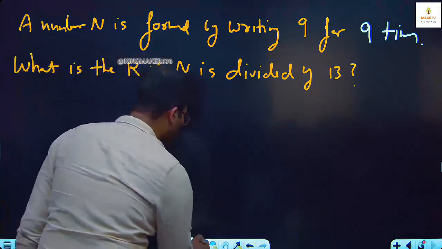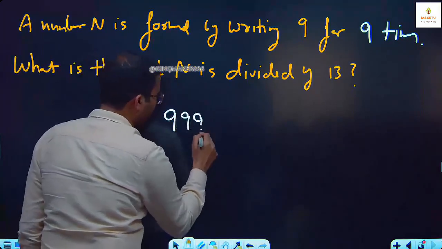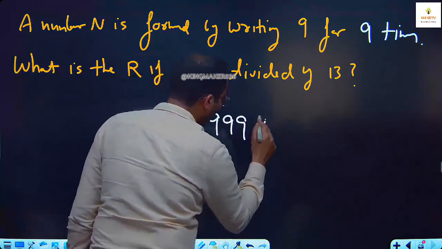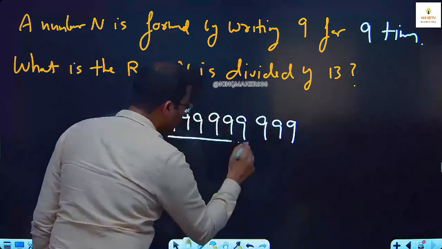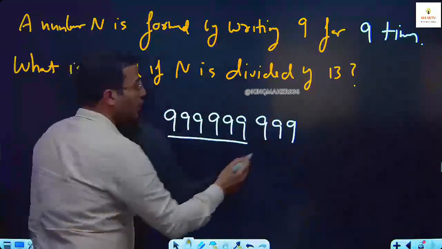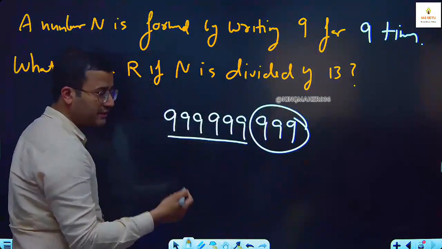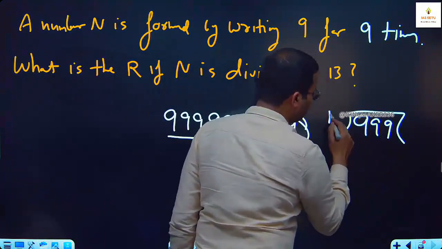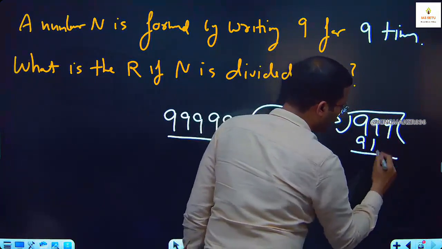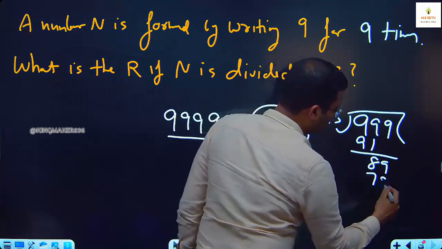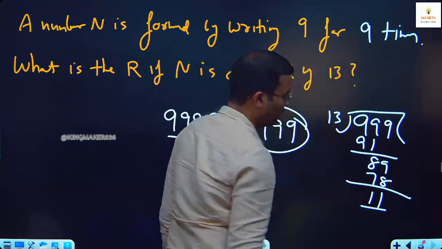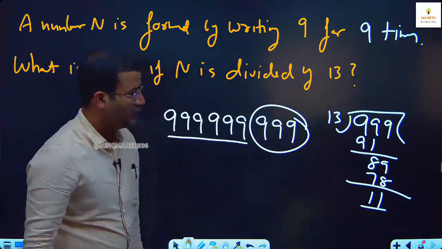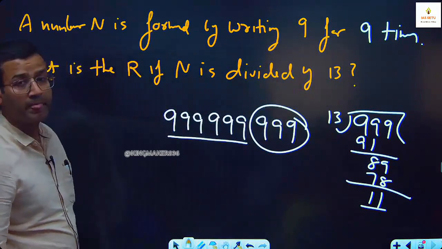So here we have 9, 9, 9, 9, 9, 9, 9, 9, 9. These 6 digits are exactly divisible. Only this 3 9 will decide. So here this 999 we divide by 13. So here 91, 89, 78. So here the remainder is 11. If I have made no mistake, okay, fine.